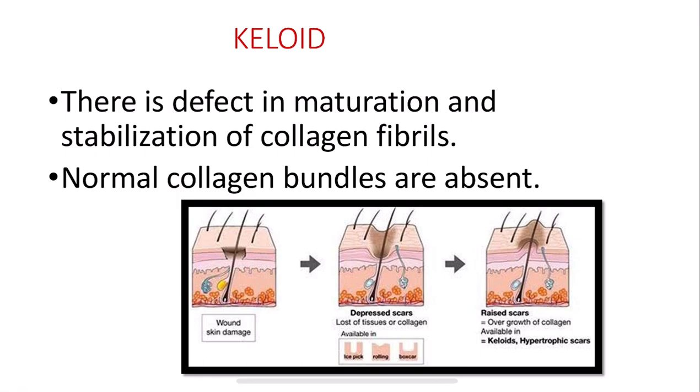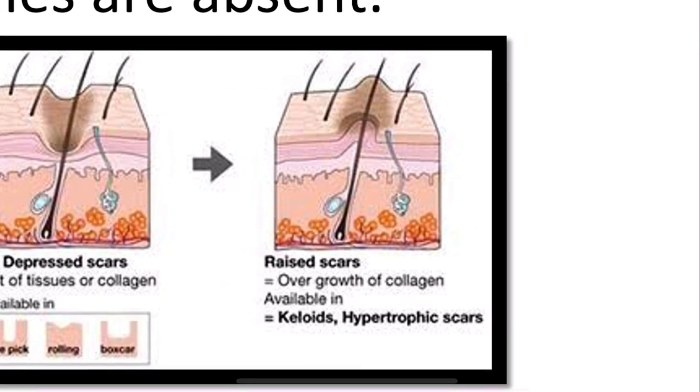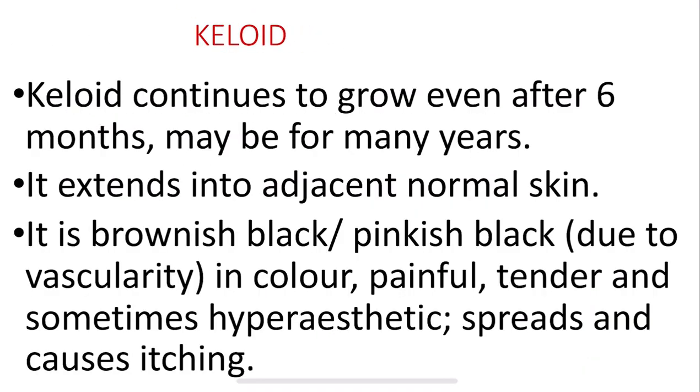Now you can see the normal collagen will be absent. What happens whenever there is a damage? There is depressed scar formation, because of the loss of tissues, and the collagen which heals the tissue forms a depressed scar. Whereas in keloid, what happens? There is a raised scar, overgrowth of the collagen. Keloids will continue to grow even after 6 months, or they may even grow for many years. It will extend into the normal adjacent skin.